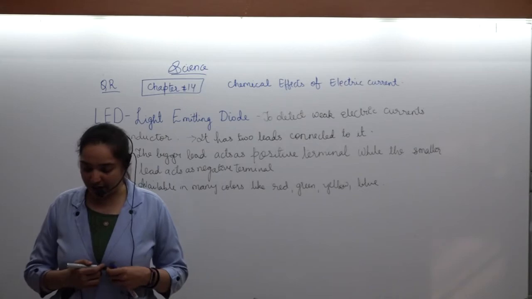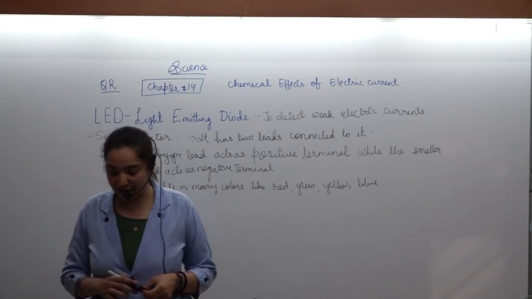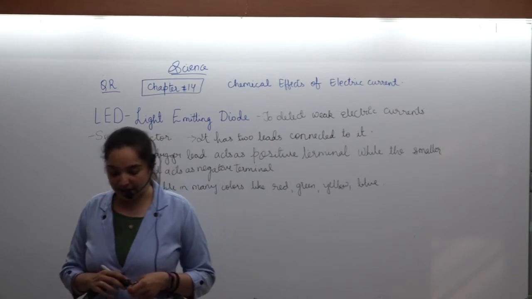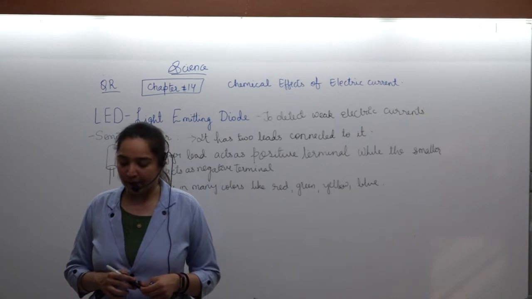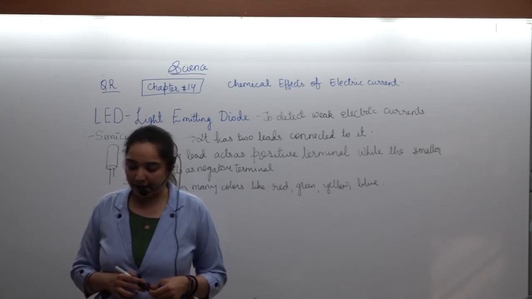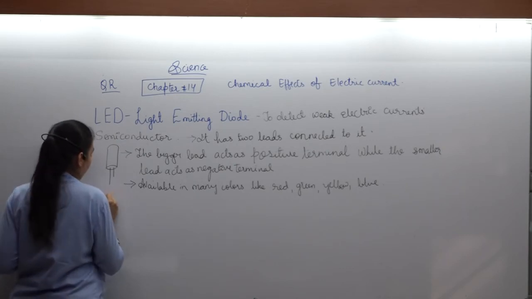You might have seen LEDs. They consume very little energy as compared to light bulbs, and they are more durable than light bulbs and fluorescent tubes. They are used in torches, traffic lights, and decorative lights.